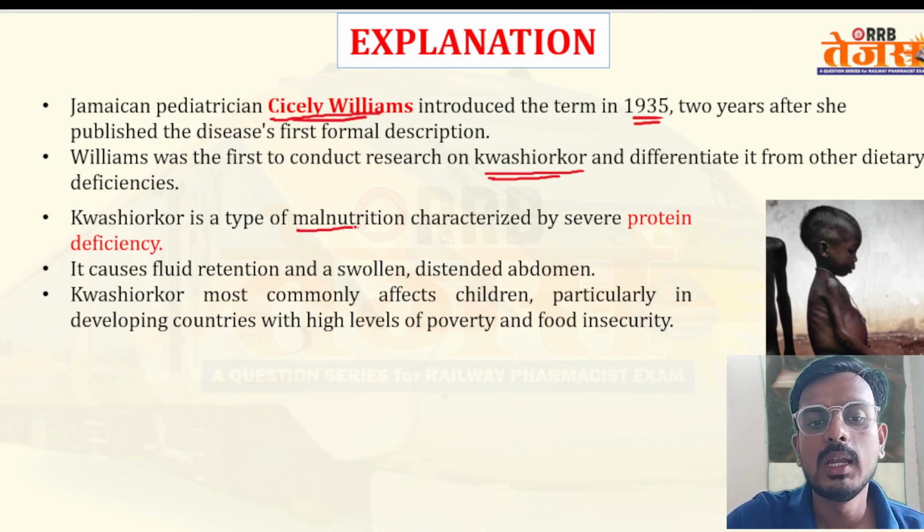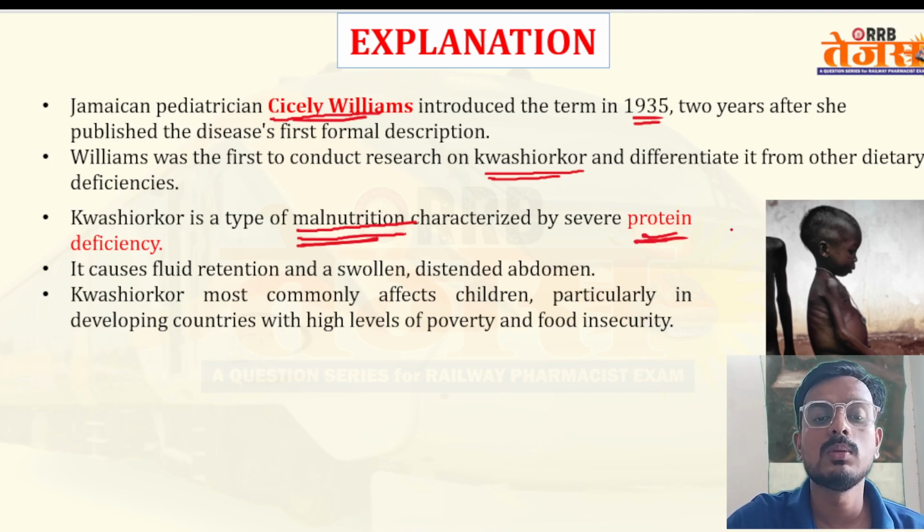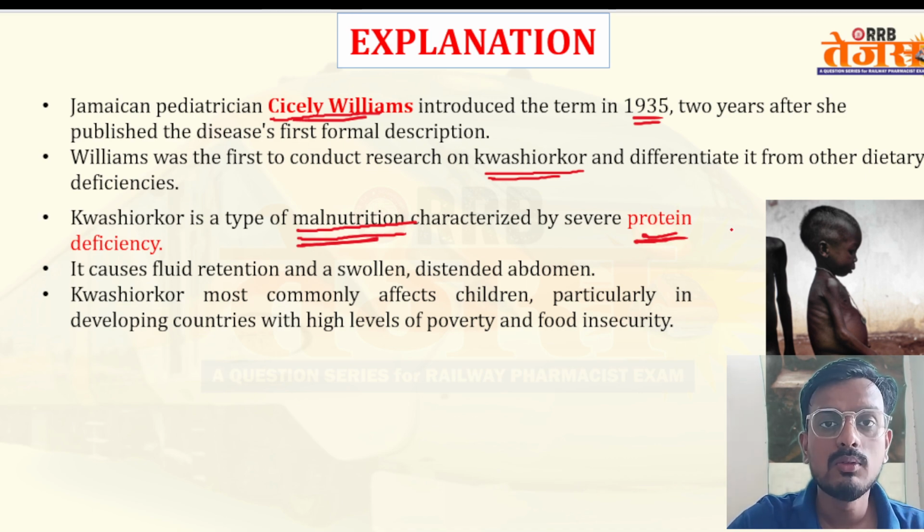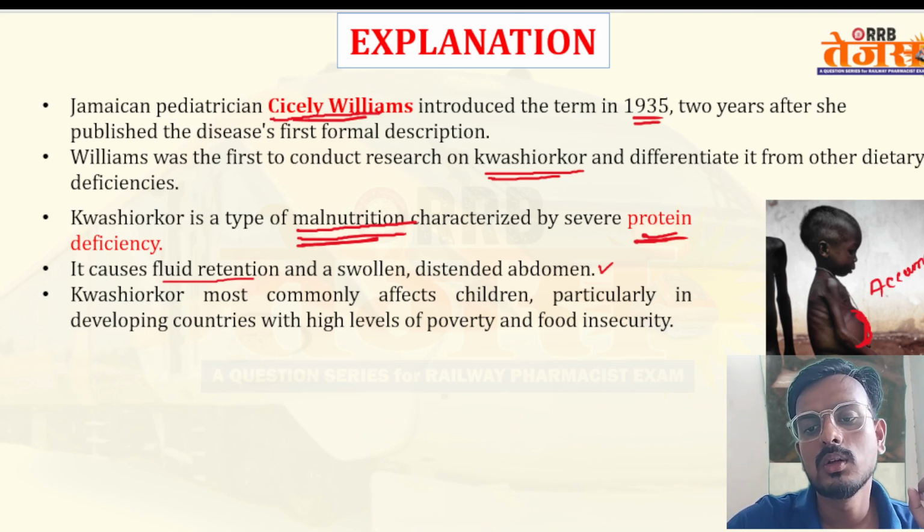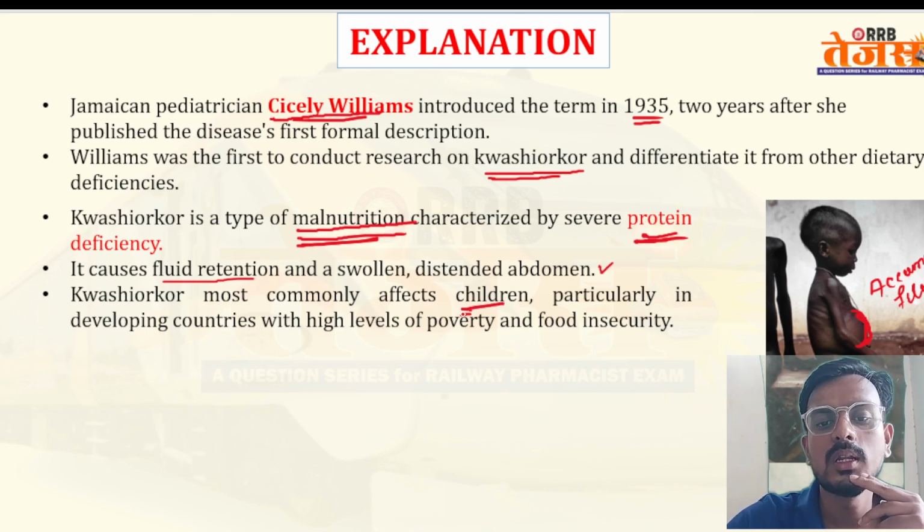Kwashiorkor is a type of malnutrition characterized by severe protein deficiency. It causes fluid retention and a swollen, distended abdomen. You can see the abdomen is swollen. This is due to the accumulation of fluid. Kwashiorkor most commonly affects children, particularly in developing countries with high levels of poverty and food insecurity.